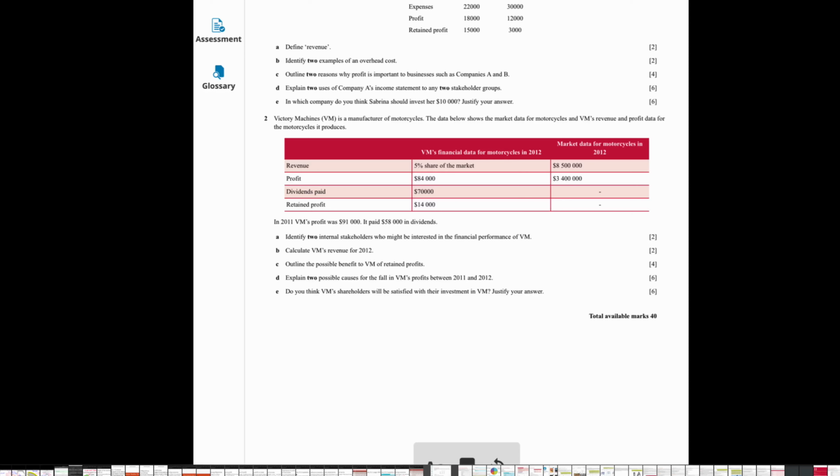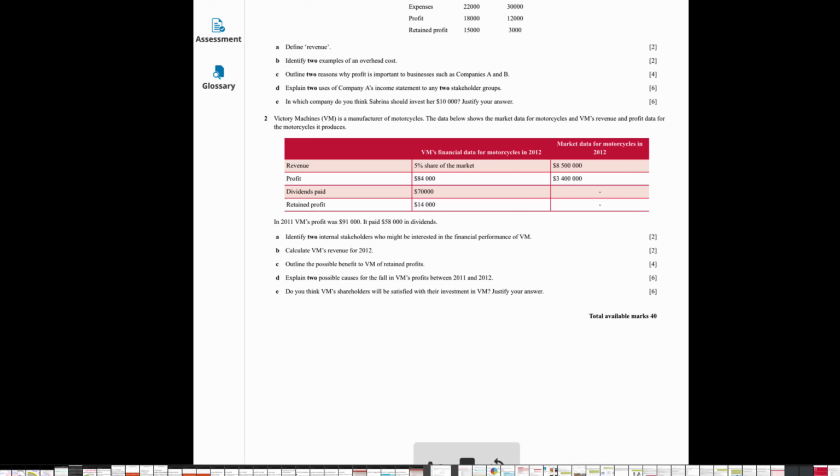E. Do you think VM's shareholders will be satisfied with their investment in VM? Justify your answer. The answer should be no, because of the fall in profits and lower dividend, which will most likely reduce the market value of its shares. Consider alternative uses of the shareholders' money invested in VM.